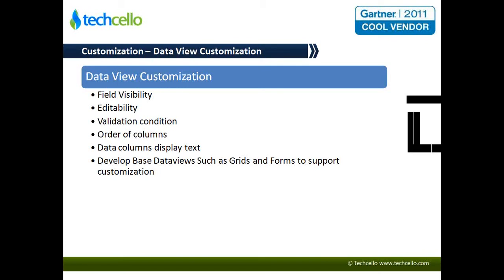For example, the display name of these fields should be different from customer A to customer B, right? In this case, you can go in for a feature called data view customization, wherein all the display names or the taxonomy of the customer can be maintained as metadata, and then you could render it.